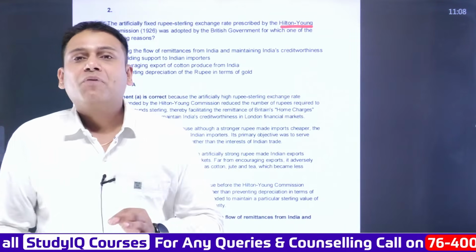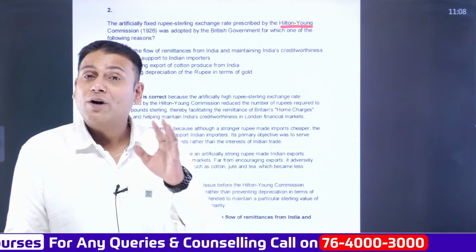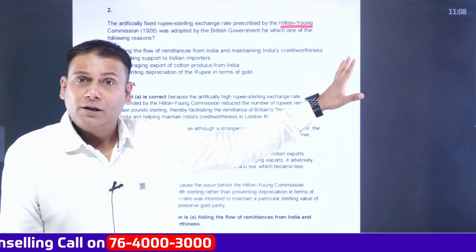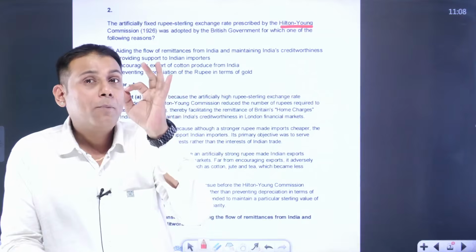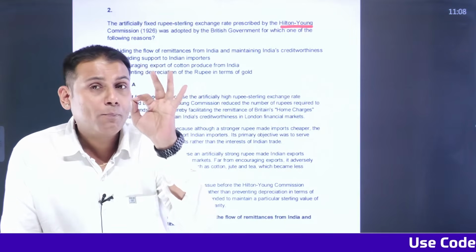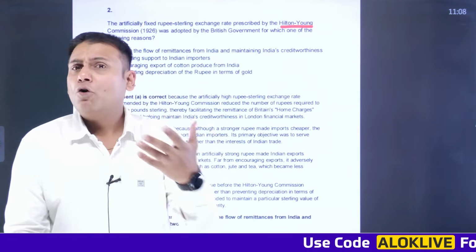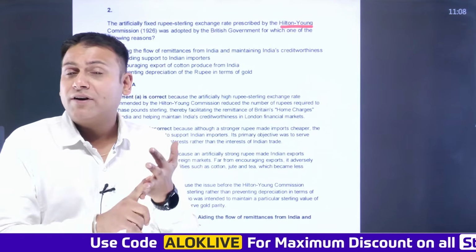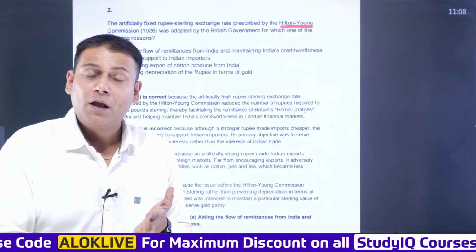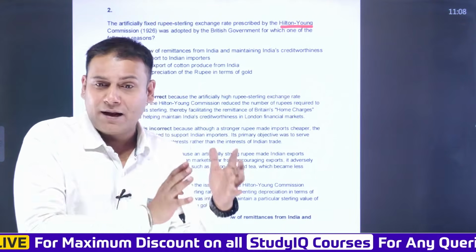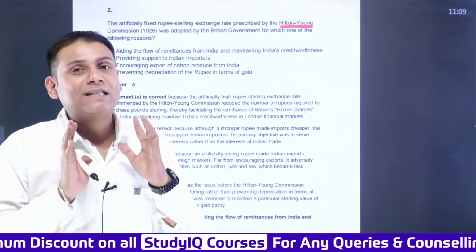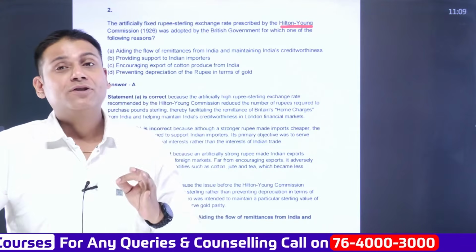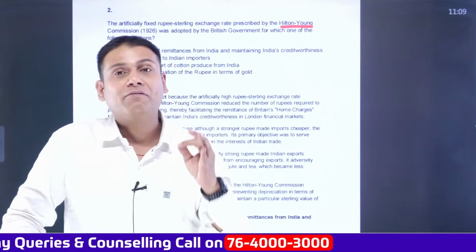We need to understand UPSC also has a tendency to ask questions on different commissions as well. So Hilton Young Commission was related to finance. Similarly, also go through all the important commissions. There could be a proper question on commissions, like Strachey Commission is related to, Anthony MacDonald Commission is related to, John Woodhead Commission is related to. There are different commissions related to the education system as well. So in such a situation, please go through the commissions, their recommendations, and the important findings of the commission.